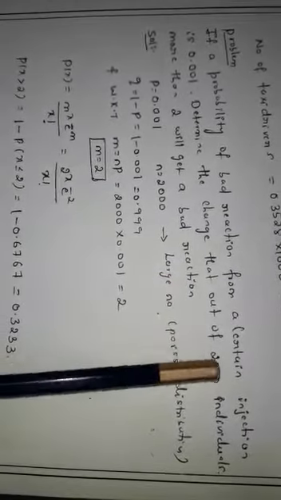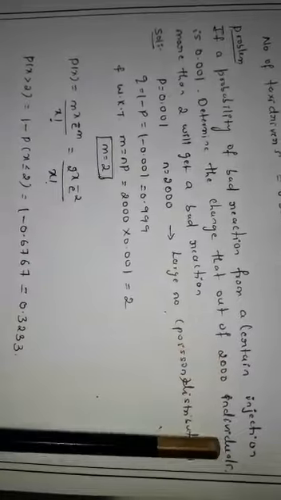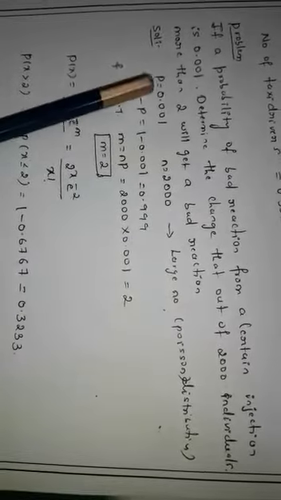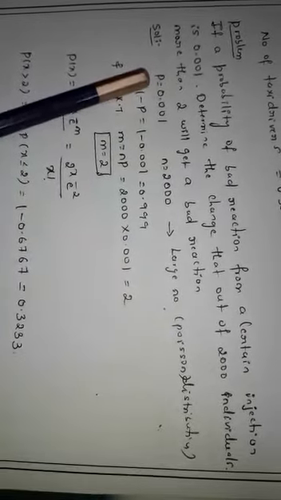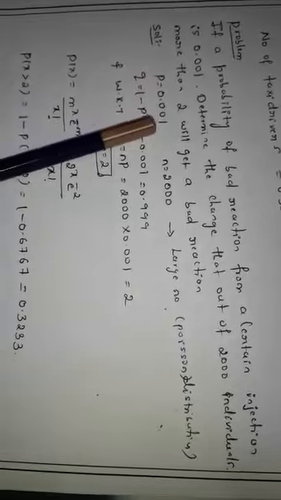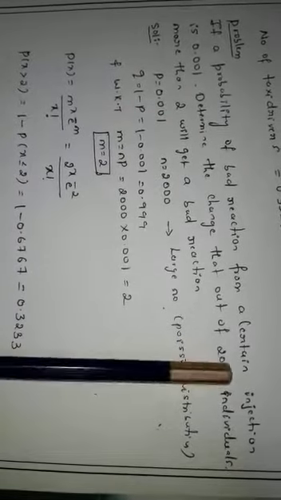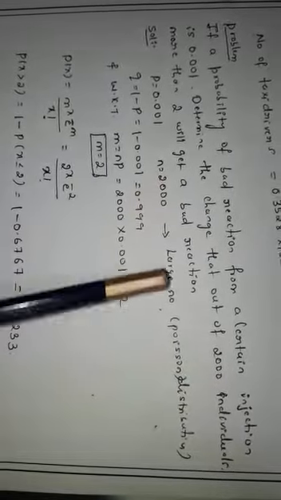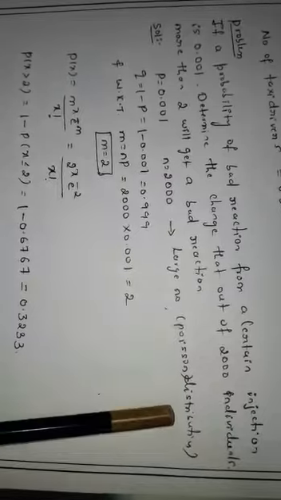So you will be calculating the answer for 2000 individuals. Here in the problem p is equal to 0.001, and since you are calculating for 2000 individuals, and 2000 is a large number, you have to use the Poisson distribution.